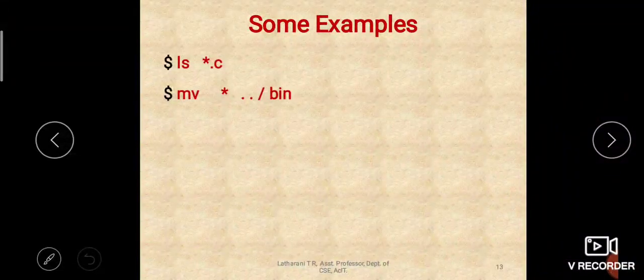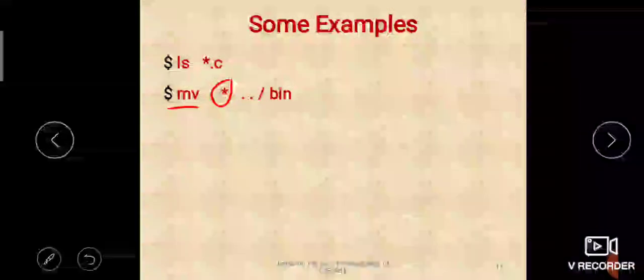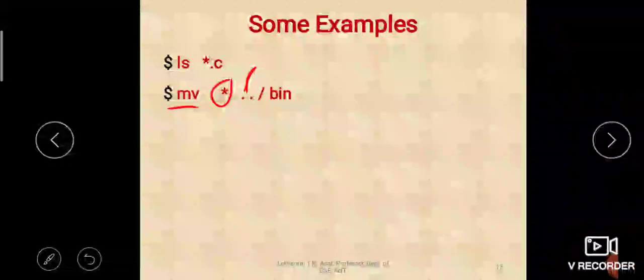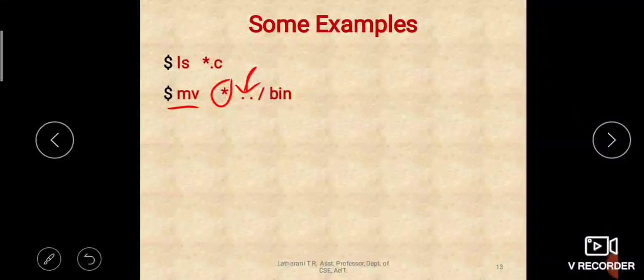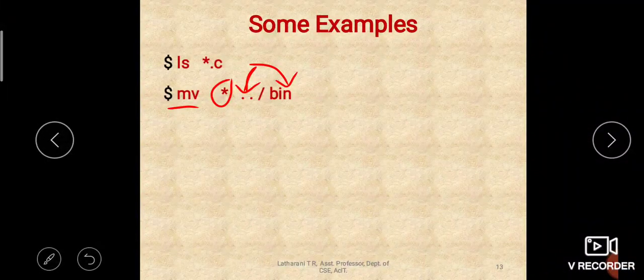Next, mv * ../bin. So can you guess what it is? This is for moving. mv stands for move, right? It says move everything, meaning all the files in my current directory, to another directory which is present in my parent directory. This double dot represents the parent directory, right? So in my parent directory, there is a directory called bin.